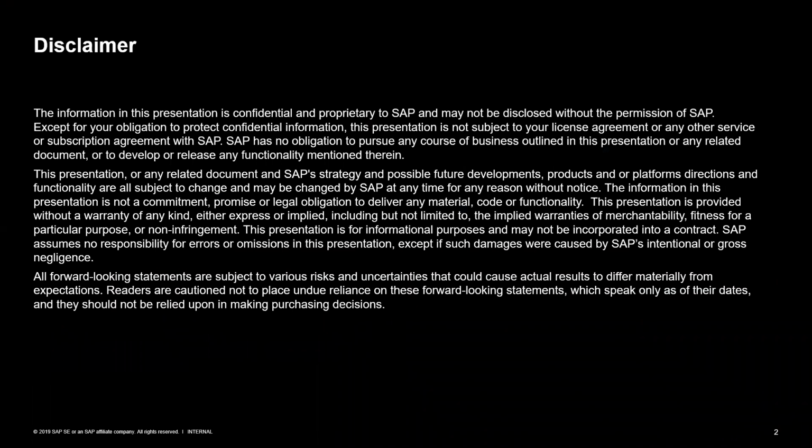The basic disclaimer here about the solution and SAP Ariba solutions in general: though the solution is developed and already available in a limited availability mode, there may be future changes to the solution. There may be changes because there are changes to the regulations. There may be changes because there are changes to the schema. All of these things are covered by this disclaimer.